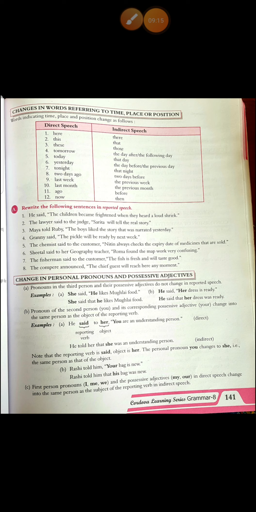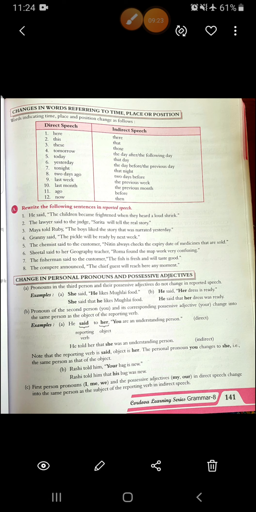Today becomes that day. Yesterday becomes the day before or the previous day. Tonight becomes that night. Two days ago becomes two days before. Last week becomes the previous week. Last month, the previous month. Ago becomes before. Now becomes then. Alright, so this is the way we change the words referring to time, place or position.